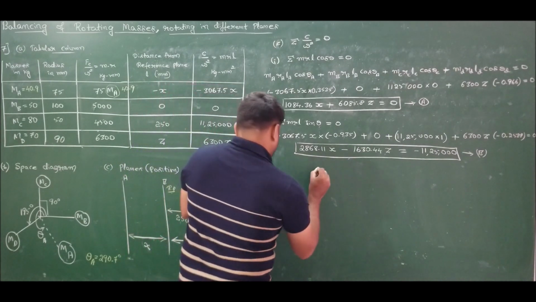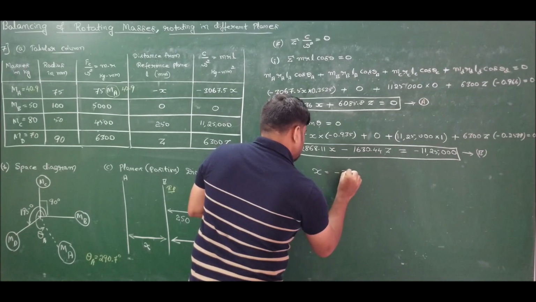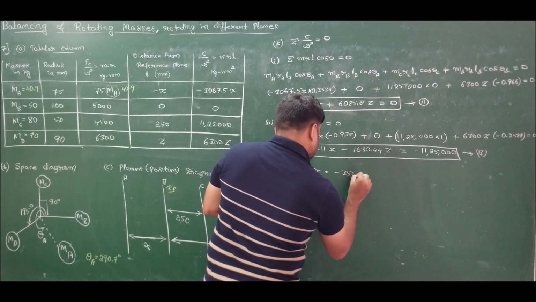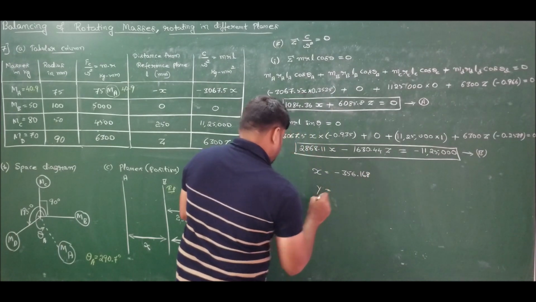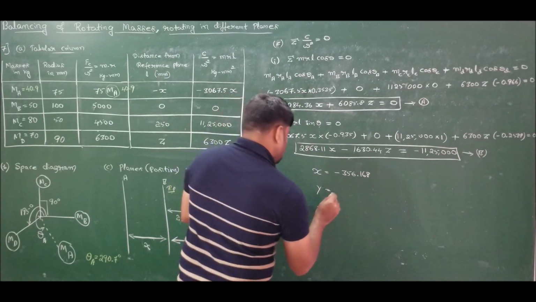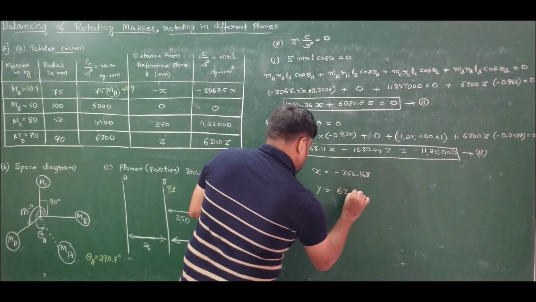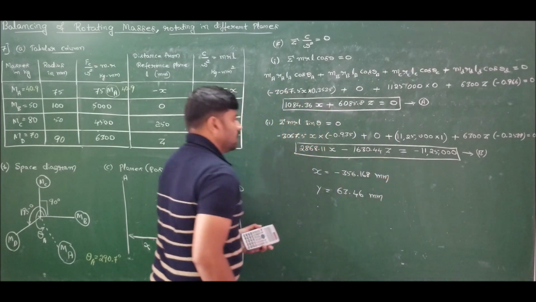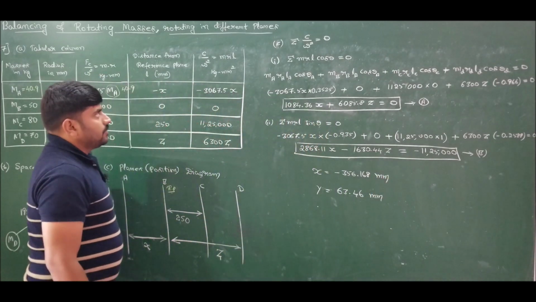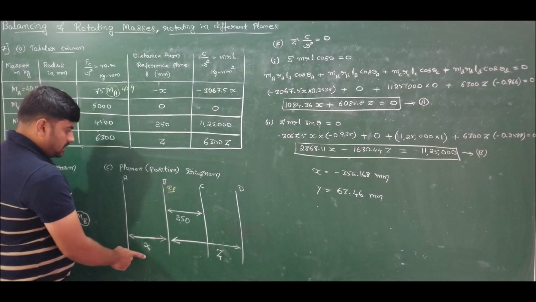If I solve, I get the value of x as minus 356.168 and the value of y as 63.46. So this is the solution for the distance of the reference planes.